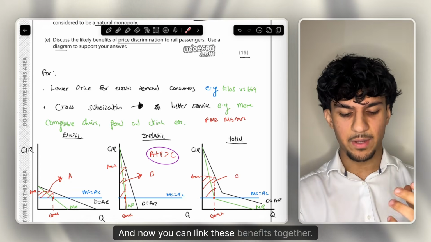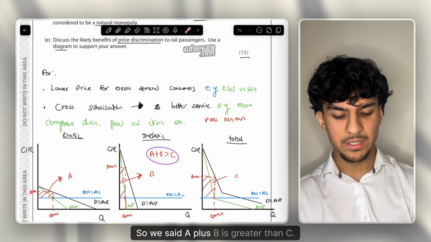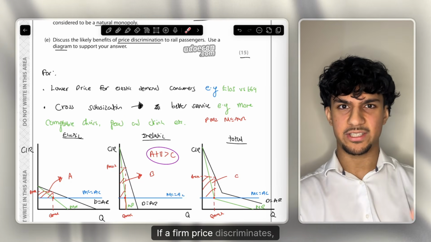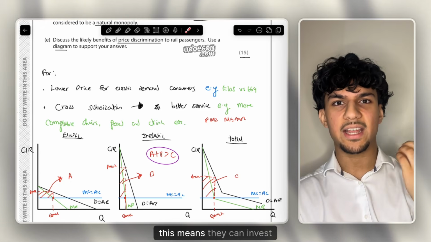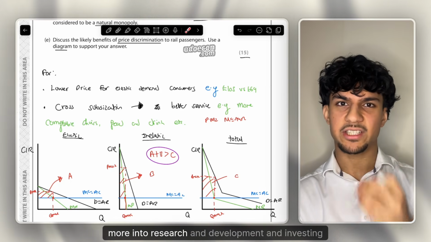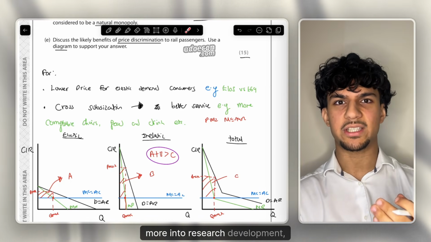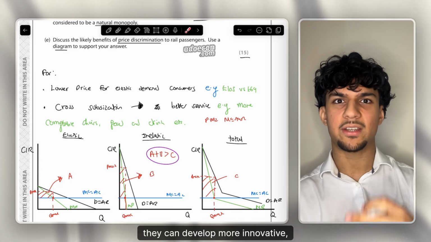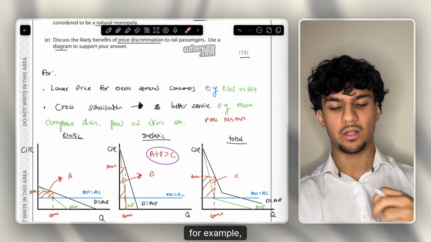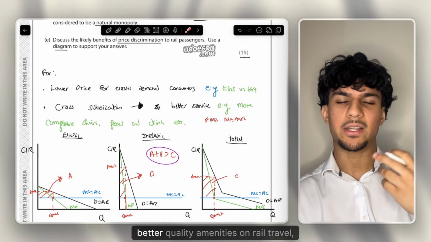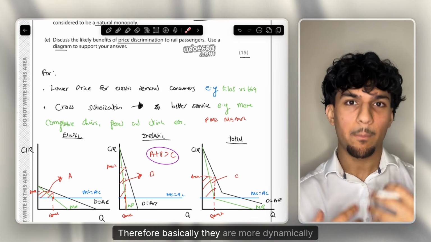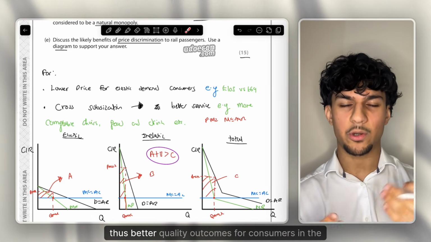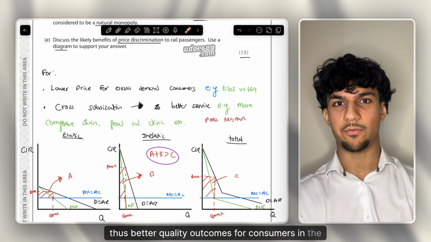And now you can link these benefits together. So we said A plus B is greater than C. If a firm price discriminates, they make more profit. And if they're making more profit, this means they can invest more into research and development. And if they're investing more into research and development, they can develop more innovative, better quality products. For example, higher speed rail travel, better quality amenities on rail travel, for example. Therefore, basically, they are more dynamically efficient, thus better quality outcomes for consumers in the future.